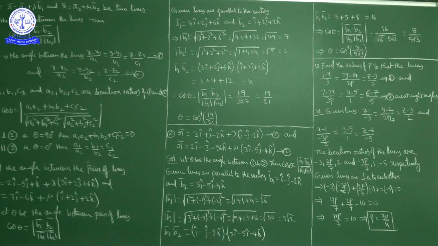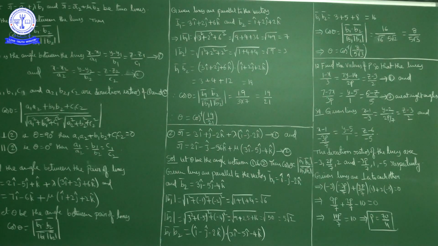Standard form means (x − x1)/a = (y − y1)/b = (z − z1)/c. For the first line, we have (1 − x)/3. I multiply numerator and denominator by minus, so we get (x − 1)/(−3). The second part is 7y − 14; I take 7 common, so we get 7(y − 2)/2p, and that 7 we can write in the denominator: (y − 2)/(2p/7). The third part, (z − 3)/2, is in standard form already. So the standard form of the first line is (x − 1)/(−3) = (y − 2)/(2p/7) = (z − 3)/2.